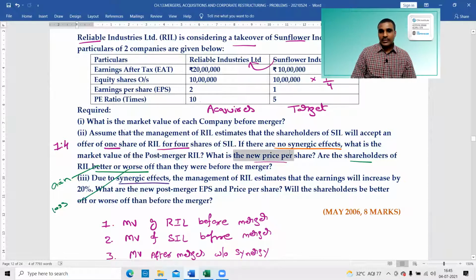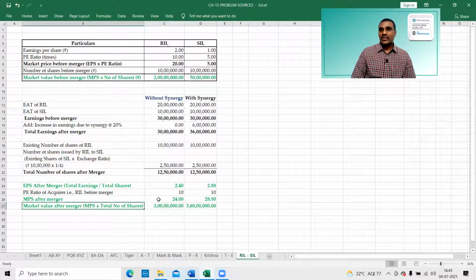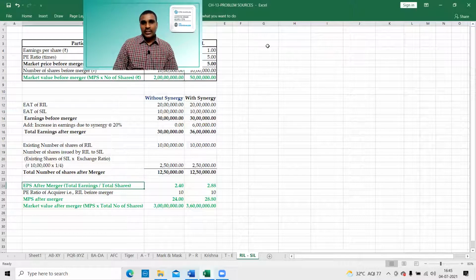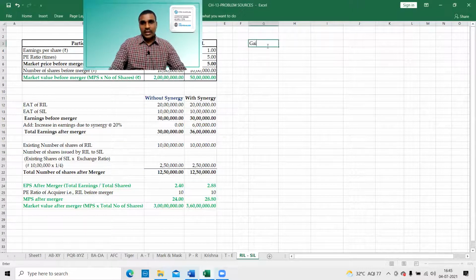So what is the new price per share? We have calculated everything. What is pending is only the shareholders' gain or loss. What is the loss to the shareholders and what is the gain? That we have to calculate separately. I'll show you. So first we'll calculate the gain or loss to shareholders.